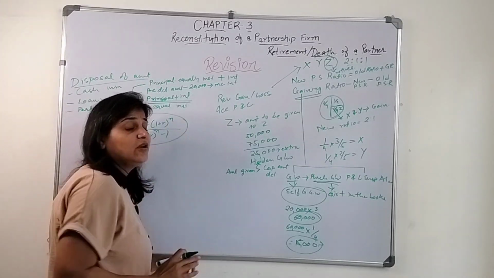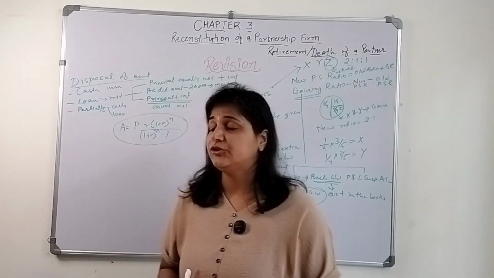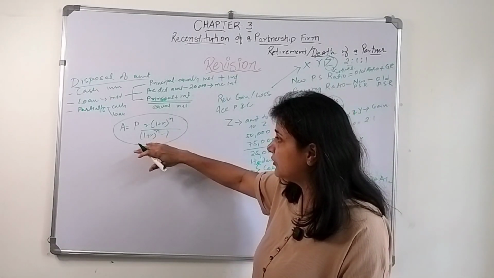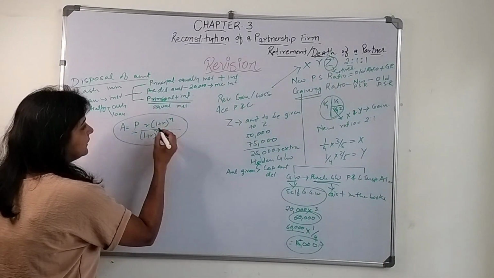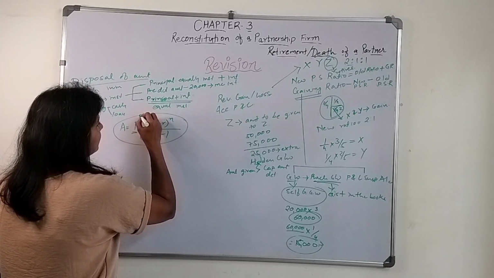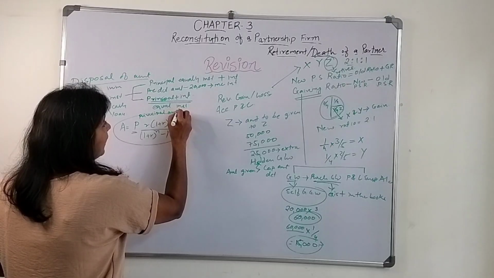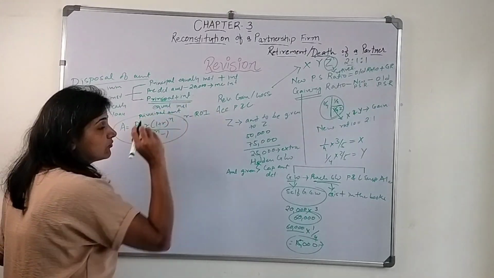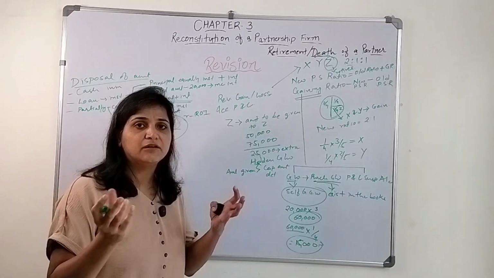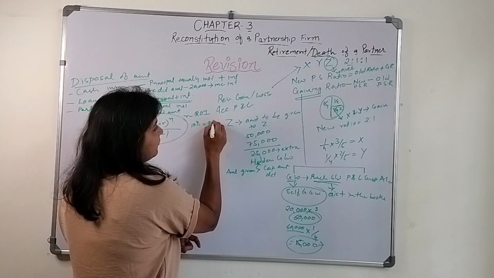I will deconstruct this whole formula later in the next video, but you need to understand what this is. P is the principal amount. R is the rate of interest. If it is yearly, let's say 10% is the rate of interest, you need to consider 0.1.